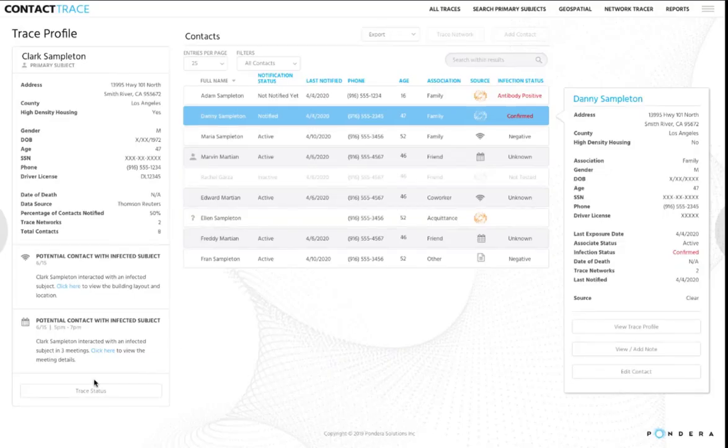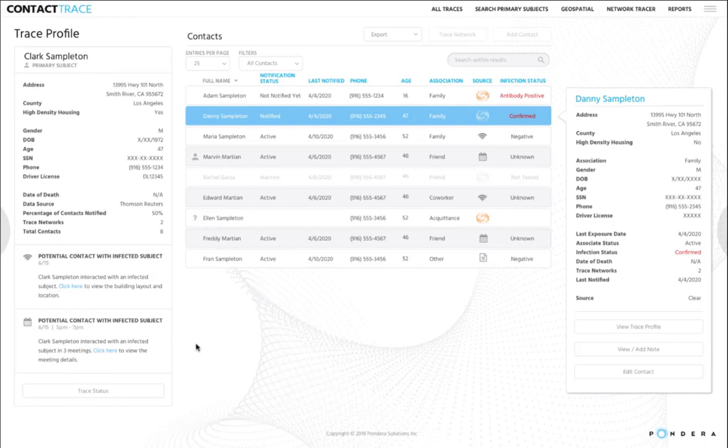There are several prompts that help the tracer recognize work steps that still need to be completed. So down here, the trace status needs to be updated, and the prompt is giving the tracer that information. Let's take a look at some of the other information that has been completed. You can see in the center section here, we have the source with the Thomson Reuters logo. These were contacts that were added into Clark's profile as a result of that Thomson Reuters CLEAR batch process. But in addition, you see these other icons indicating other sources of information.